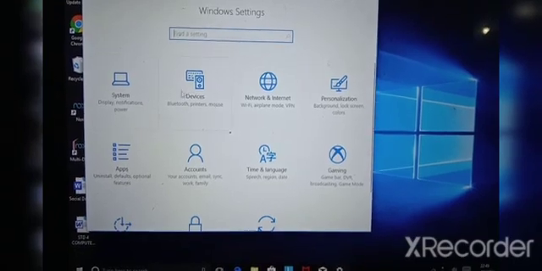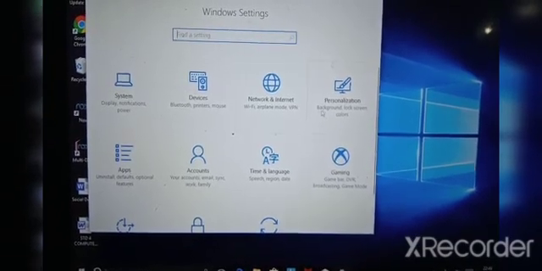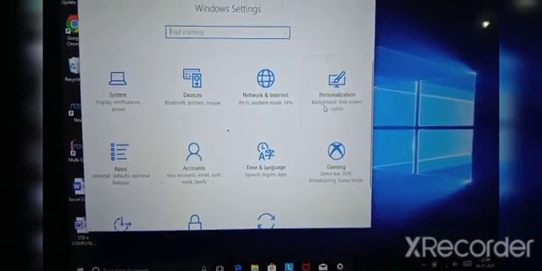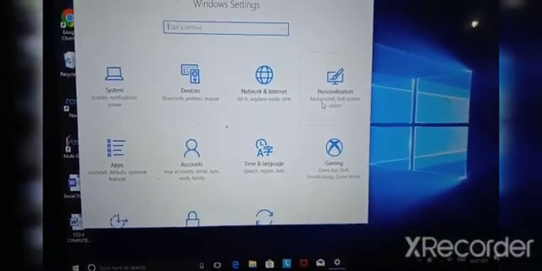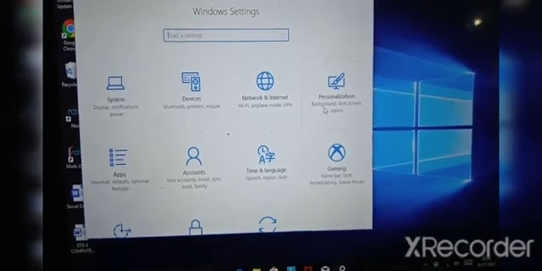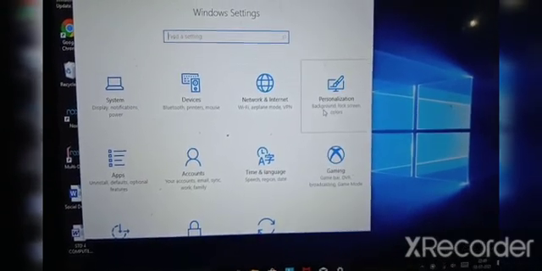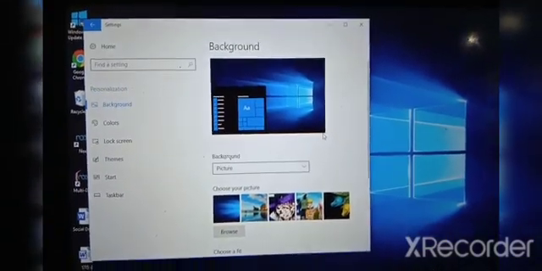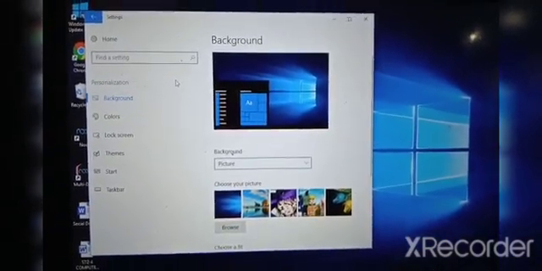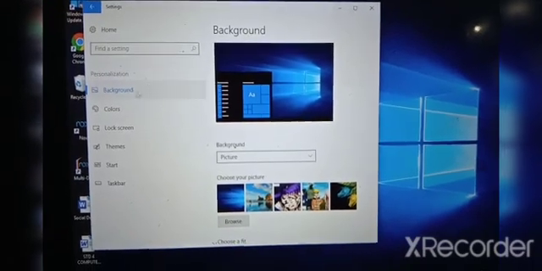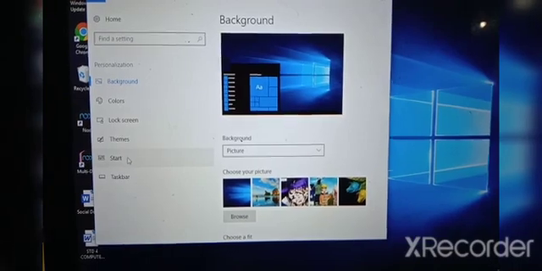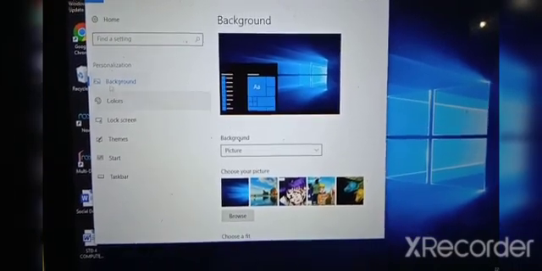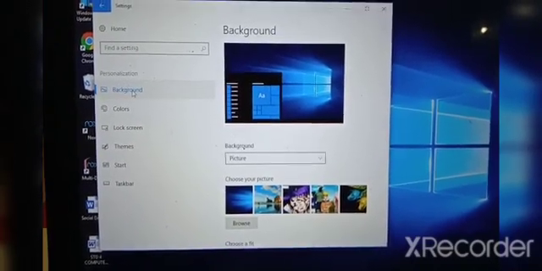System, devices, network and internet. Personalization, we are going to see the personalization. Now click on personalization. When we click on the personalization settings, we will get all these options like background, color, lock screen, themes, start and taskbar. Now children, we will see background first.